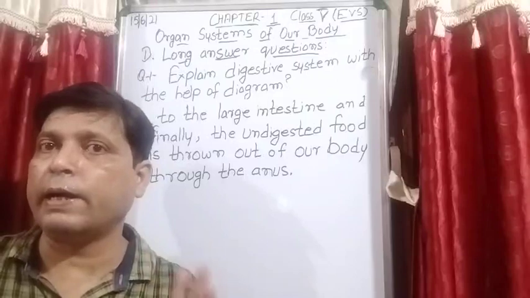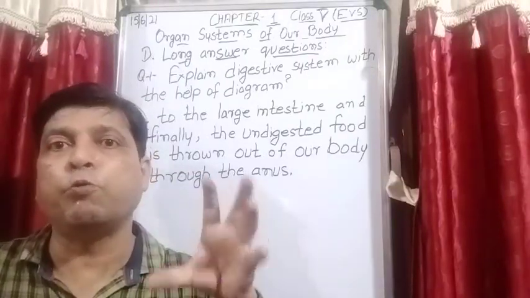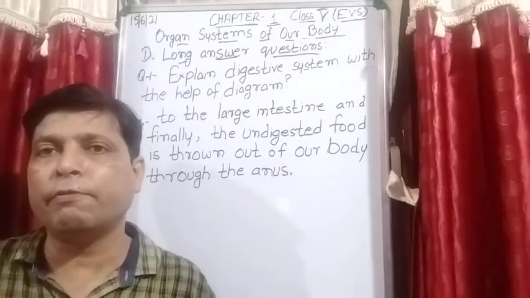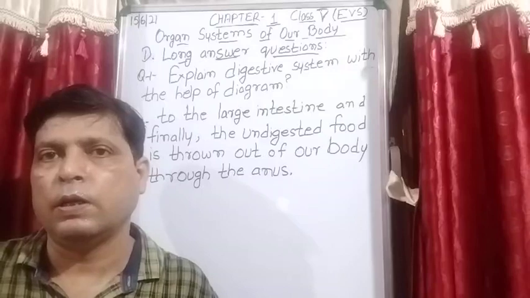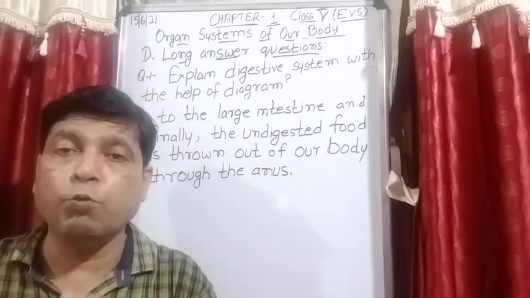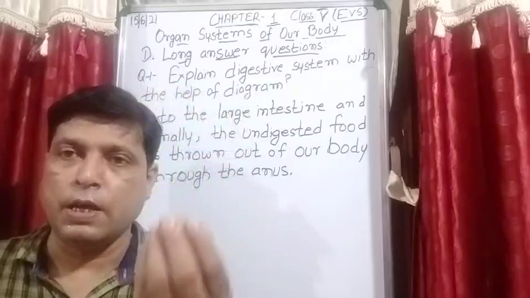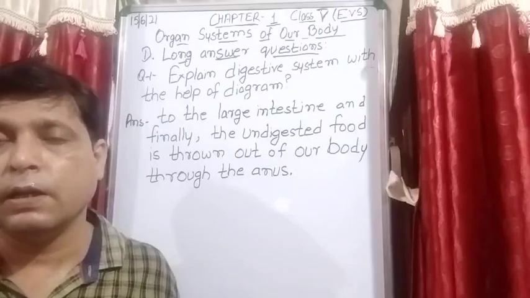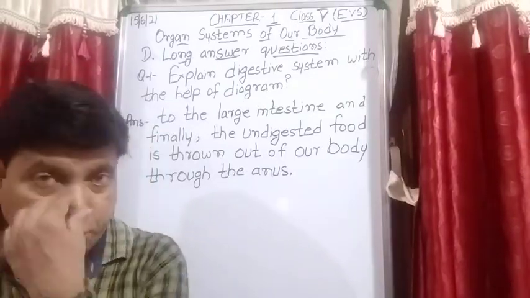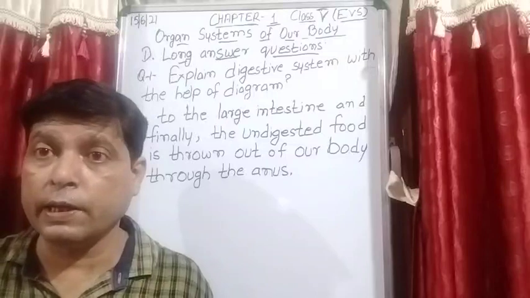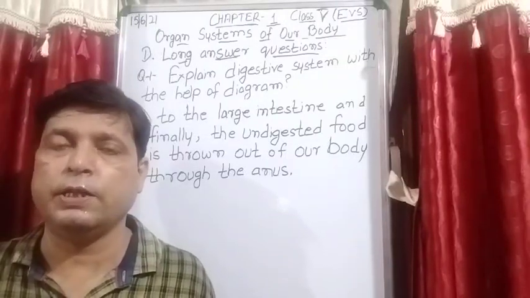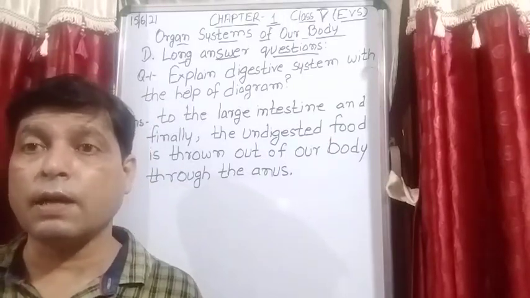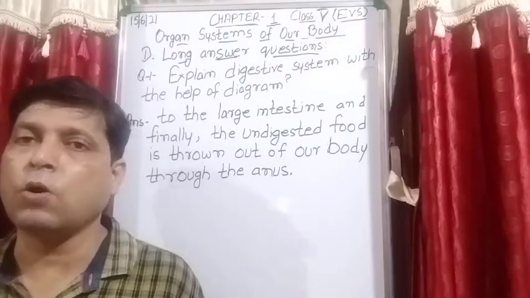Why oxygen is required, I have already explained: the nutrients absorbed in the blood break the food and release energy, and this energy is used by us for doing different activities. ठीक है, होल डे हम कुछ ना कुछ वर्क करते हैं, तो सारी चीज़ों के लिए हमें क्या चाहिए? एनर्जी चाहिए. So that is the reason oxygen is very important, and that is the reason oxygen is our living gas. So this is all about artery.